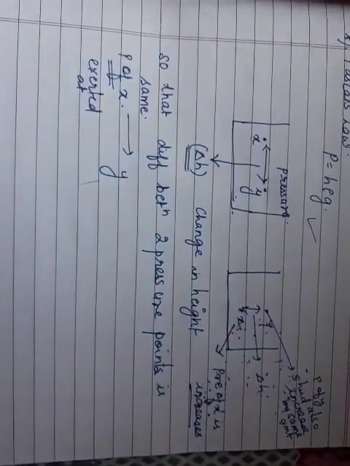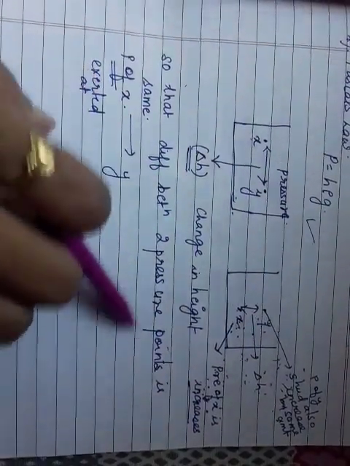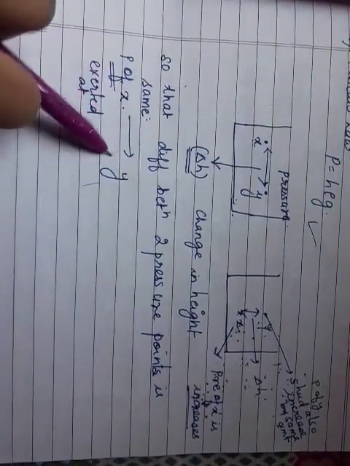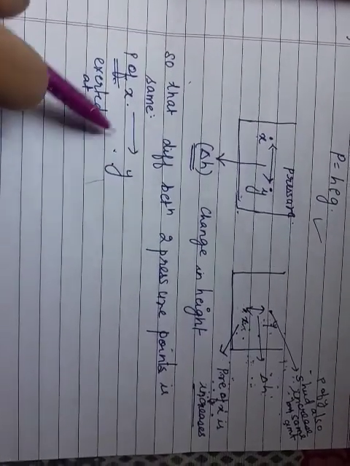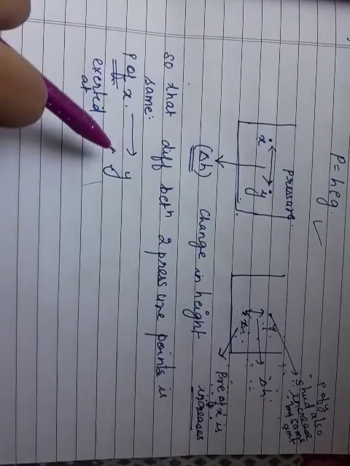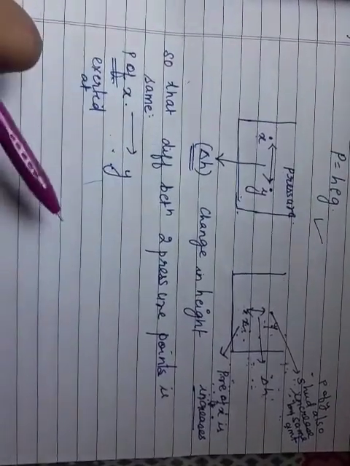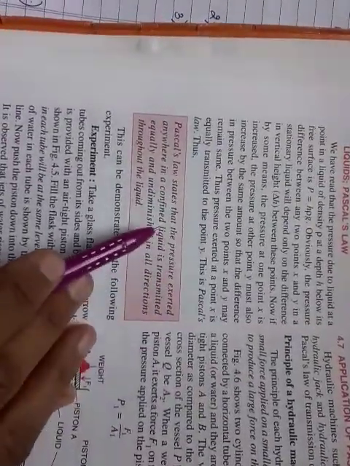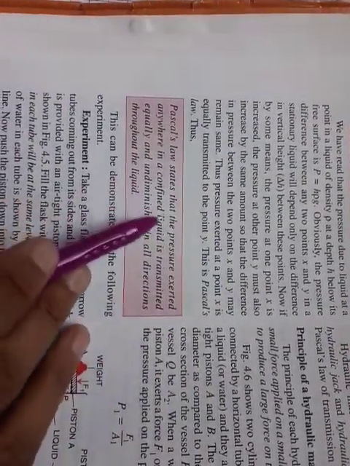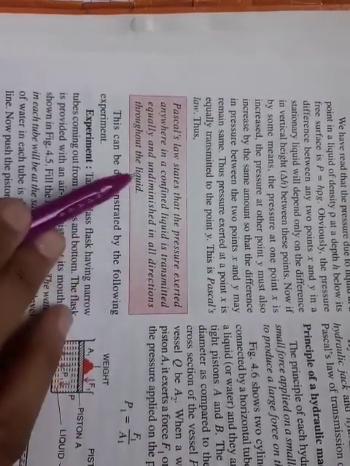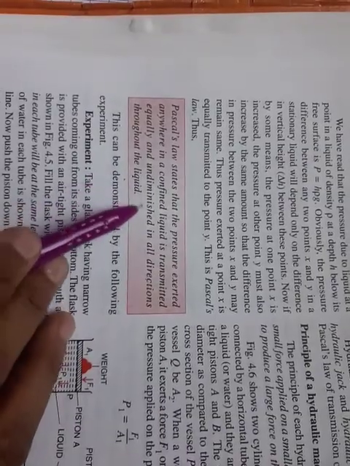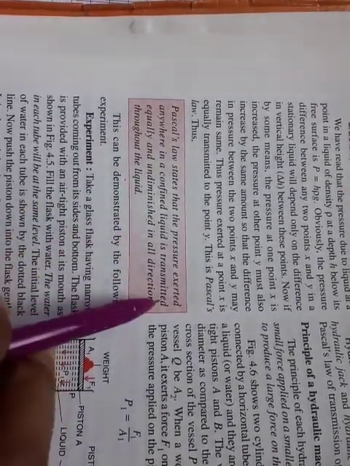So what is Pascal's law saying? That the difference between two pressure points is the same. Pressure exerted at X is transmitted to pressure exerted at Y. So finally, this proves Pascal's law. Pascal's law states that pressure exerted anywhere in a confined liquid is transmitted equally and undiminished in all directions throughout the liquid. So if any pressure is transmitted, it is equally transmitted in all directions, right?